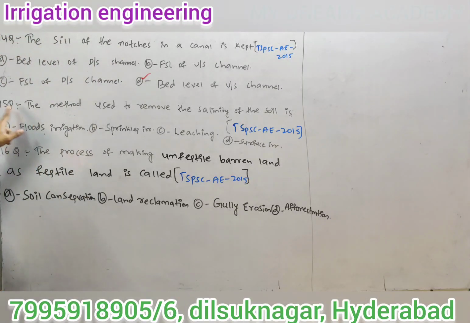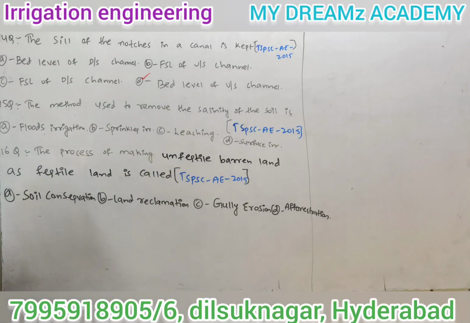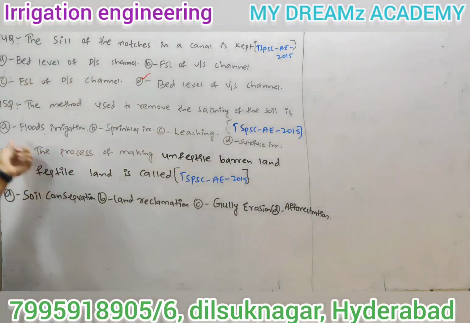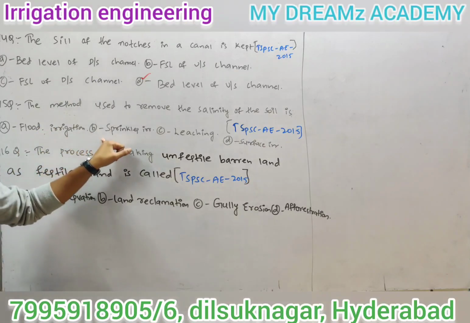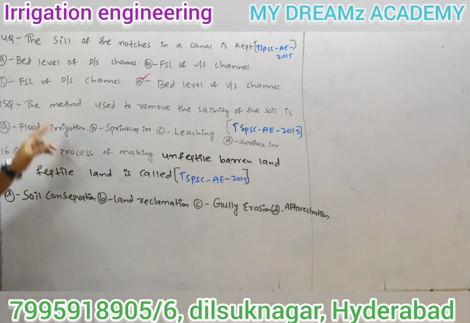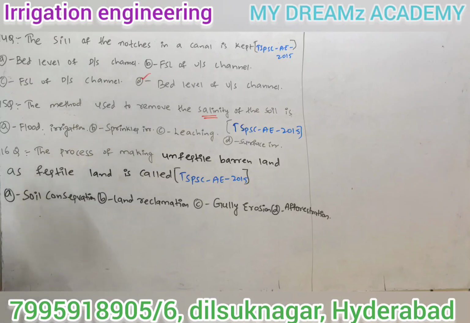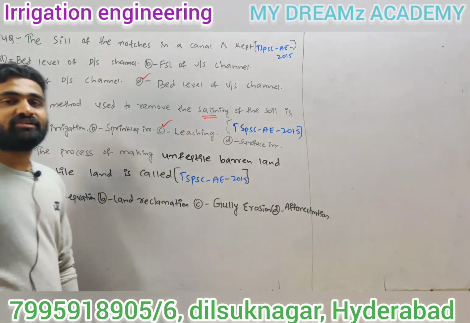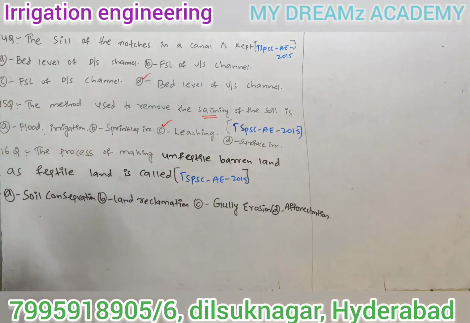The 15th question, the method used to remove the salinity of soil is. This is also a TSPSC AE 2015 question. A, flood irrigation, B, sprinkler irrigation, C, leaching, D, surface irrigation. Salinity of soil, salinity means what? There is some chemical present in that soil. So the option is leaching. Why? Because flood irrigation, sprinkler and surface are methods of irrigation.